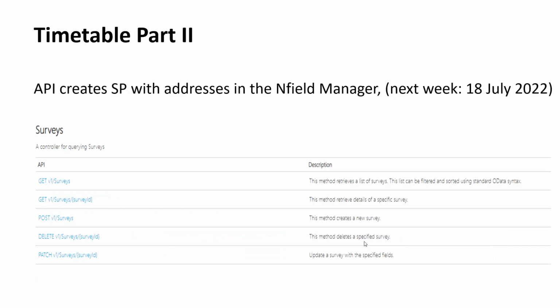The second step is the API. That is a bit complicated. We have an API, in case you are not aware, and that API allows you to automate everything that you do through the Nfield manager, which means that there is an API call to create a survey, and to create specifically a survey with sampling points and addresses.